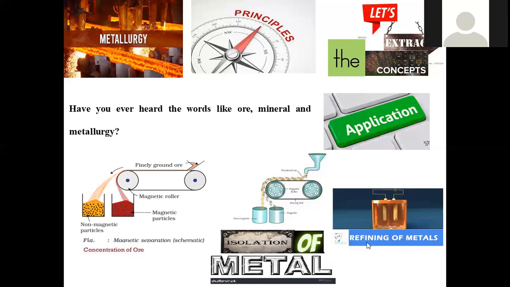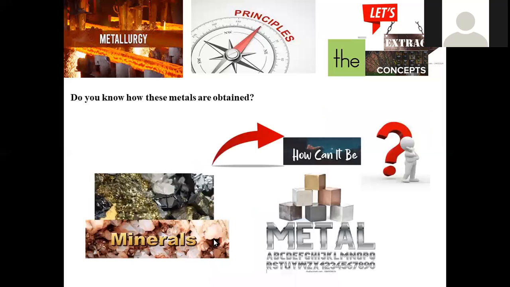In refining, we are discarding all the impurities and maximizing the percentage of metal to a larger extent, almost nearing 100%. It is not possible to get 100% pure, but 99, 98, 97% purity we will get by the process called refining. In most cases, electrolysis can be employed in order to purify the metals in this final step. All these steps collectively are denoted as the process called metallurgy.